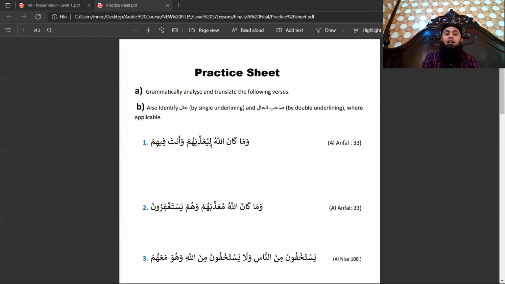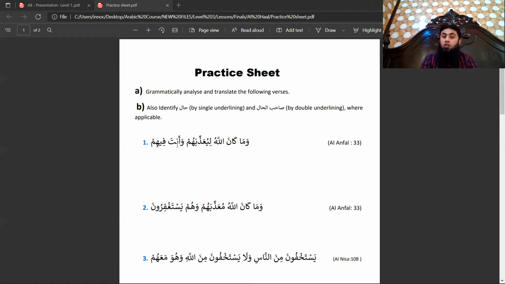So this lam is nasib, yu'azziba is fail mudare, it has a file which is huwa, and then hum is maf'ul. So this liyu'azzibahum is a complete jumla. You got fail, you got file, you got maf'ul. And this complete jumla is playing the role of khabar of kana. Allahu was the ism of kana, liyu'azzibahum is the khabar of kana, and then wa anta fihim.